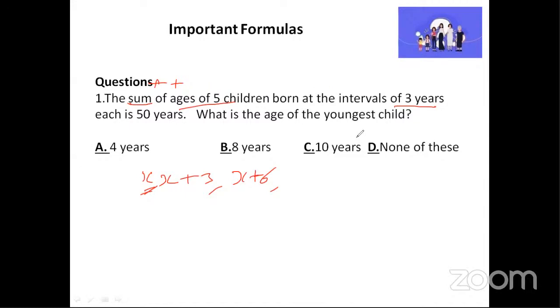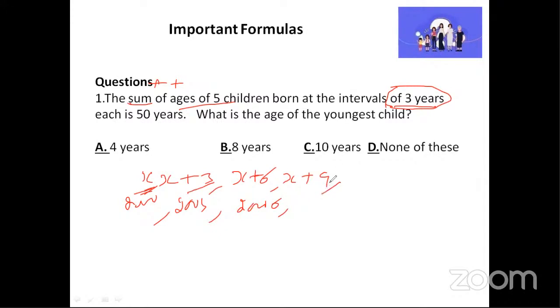Okay, so that says x plus 9. I'll just repeat it. Those who may not have understood, please observe carefully. The first child's age is x, which means the next child, because it is born at an interval of 3 years, that is after 3 years, is going to be x plus 3. Suppose this is born in 2000, then the next is going to be in 2003, then in 2006. So x plus 3, x plus 6, x plus 9.